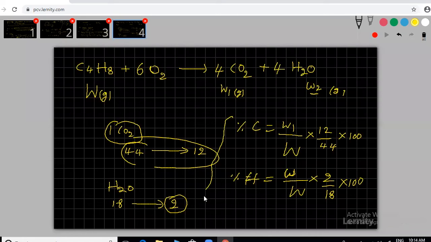At least keep in mind these two formulas. This equation you can note down. For any equation, the initial weight is W grams, capital W, this is W1, this is W2. We'll solve one problem, then you can get it. Please note down.